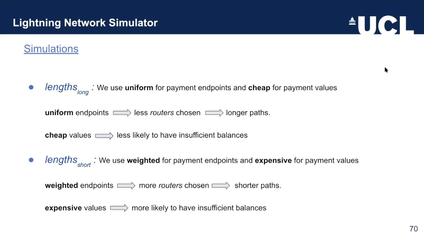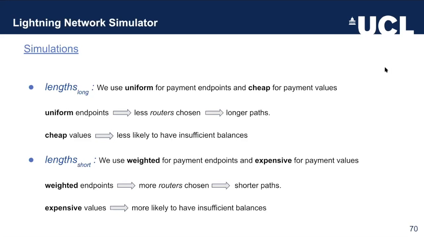As I mentioned earlier, length long wants to achieve the longest possible path lengths and at the same time minimize the probability of having your payment failing due to insufficient balances. So for this simulation, we used uniform for endpoints because uniform meant that our routers, which are basically the nodes that are extremely well connected in the network and have many, many channels, are going to be used less. So the paths would be actually longer, because these routers have so many channels that they make paths very small if they're chosen as the endpoints.